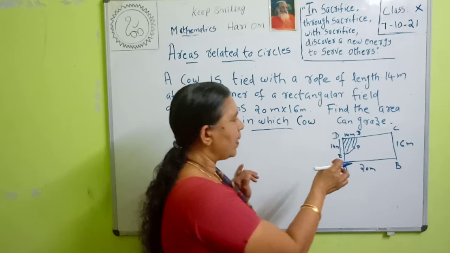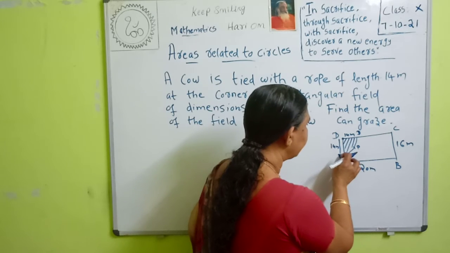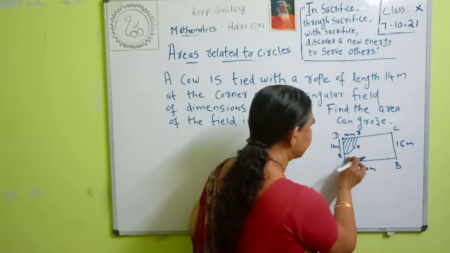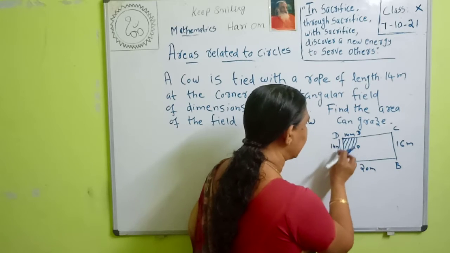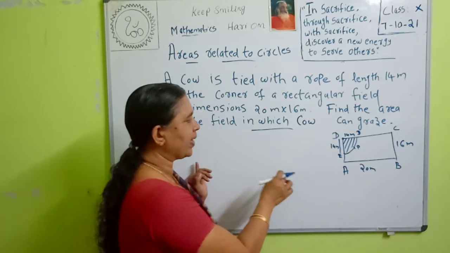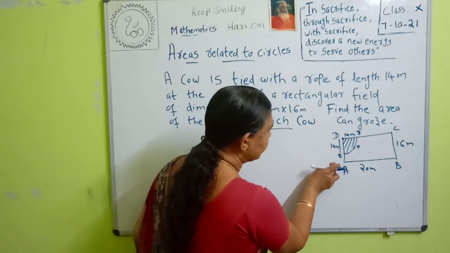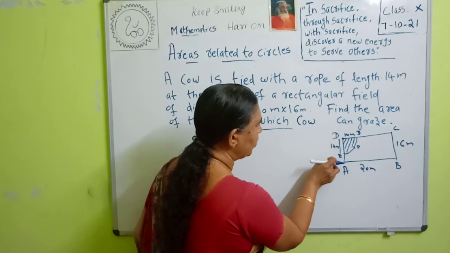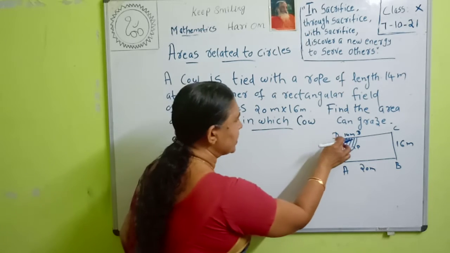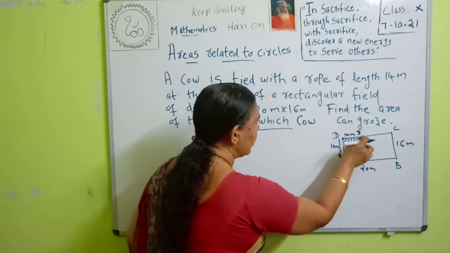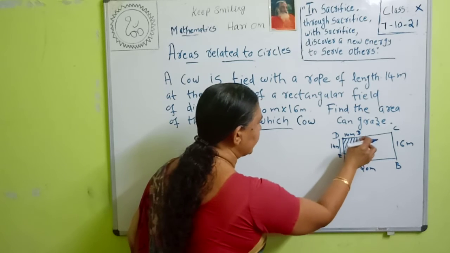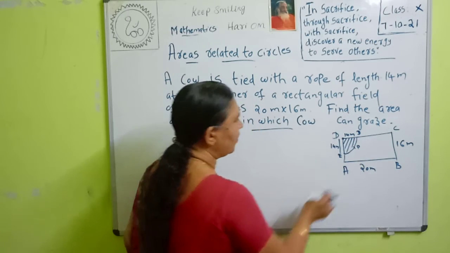That means that the cow can graze from here to here. This portion only this cow can graze because the length of the rope is 14 meter. If it is 16 meter, it can graze up to here. But the length of the rope is 14 meter and it is tied here. So it can graze the field from this portion to this portion. That is the form of a sector.